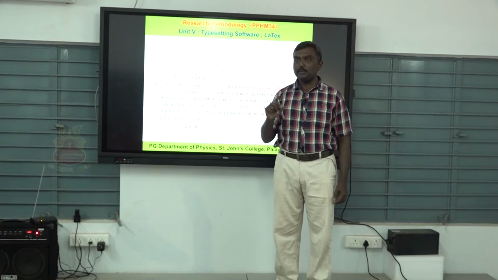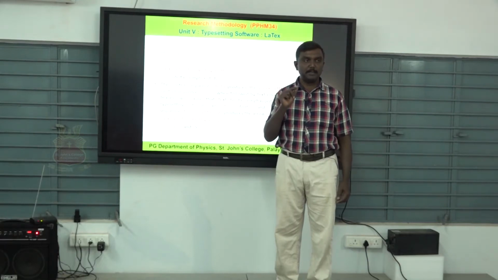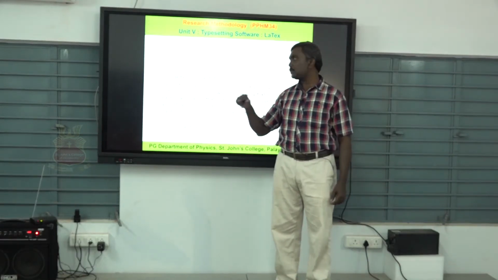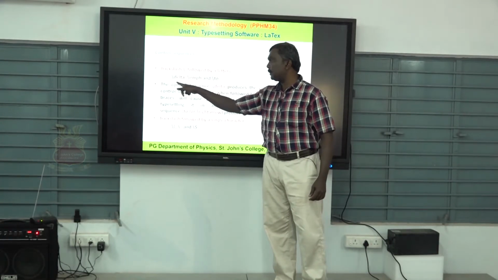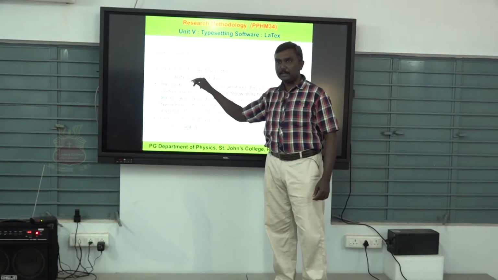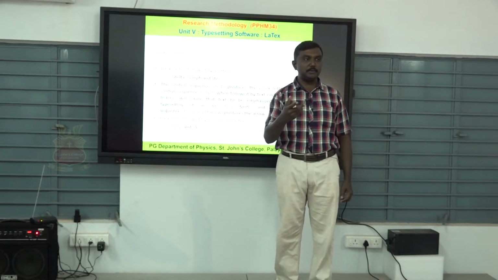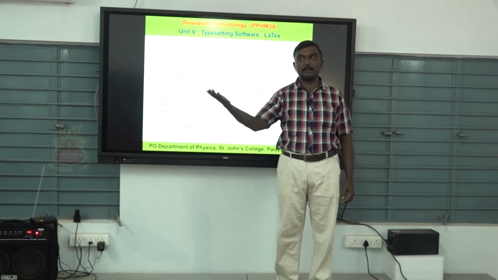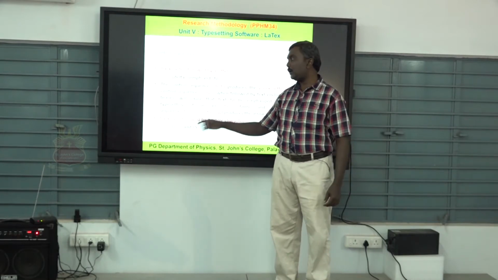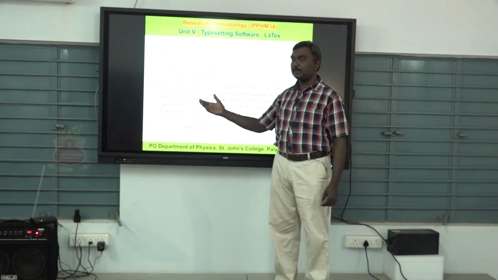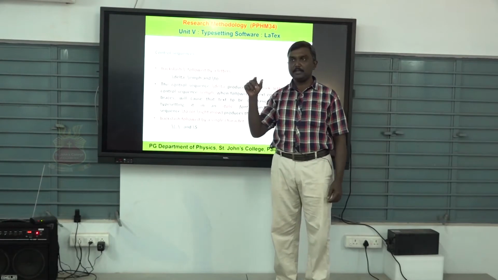If you want the delta symbol in the output, you put a backslash and type delta. When it is executed, on the display or output printout, you get the delta symbol, which you already know.